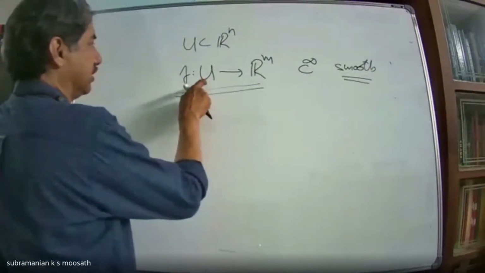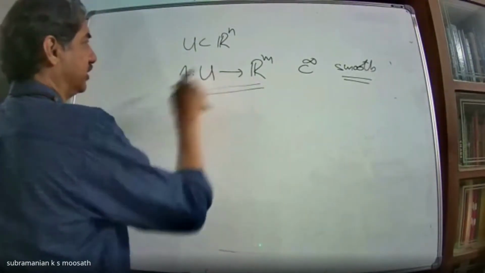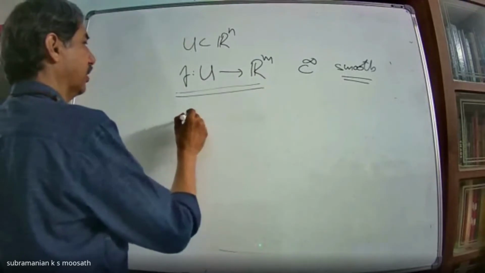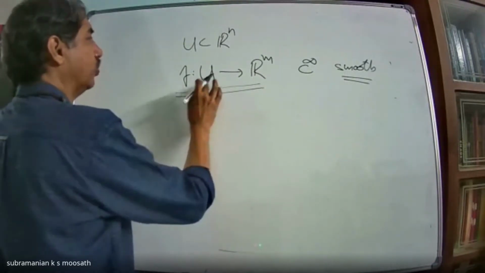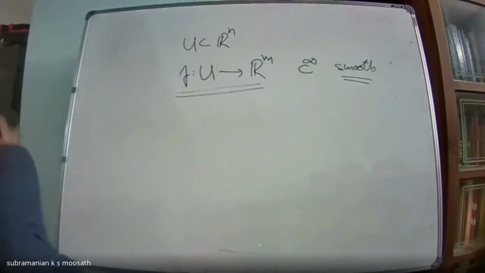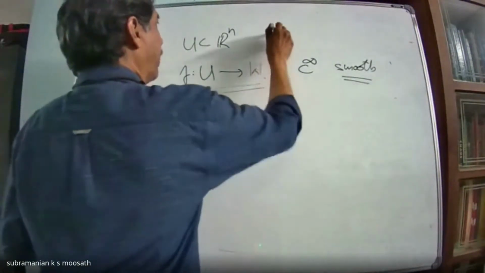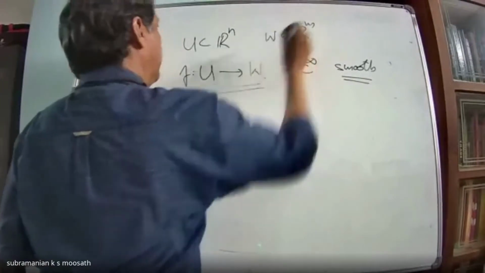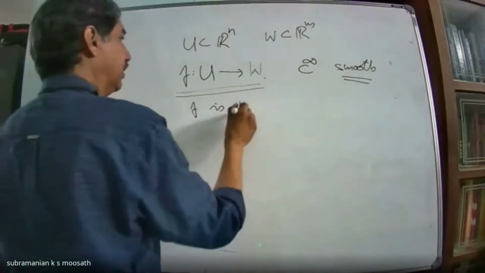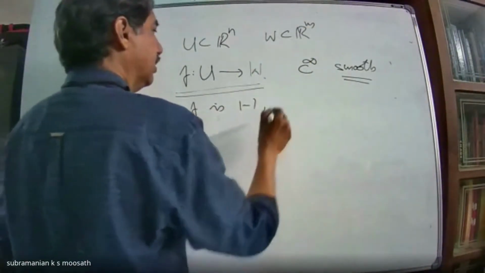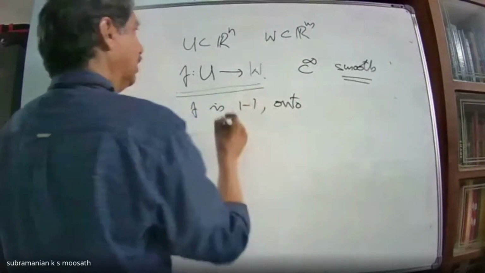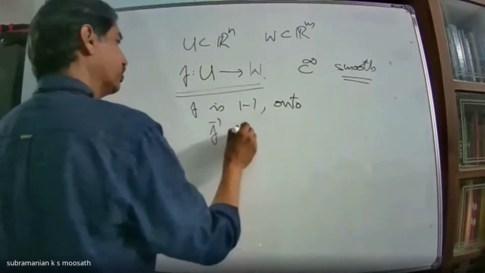Okay, suppose this function is a smooth function such that if I look at f from U to some W here, W in Rm, and suppose f is 1-1 and onto, and f inverse is also smooth.